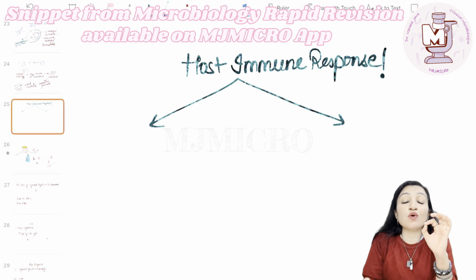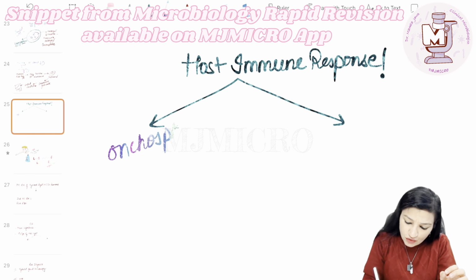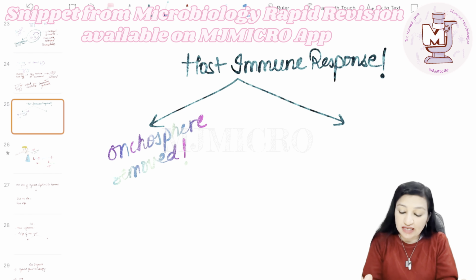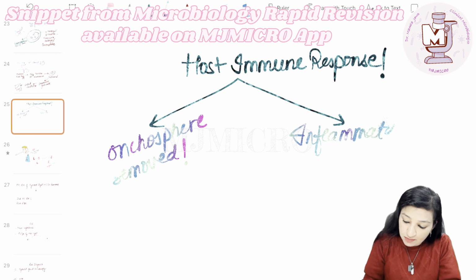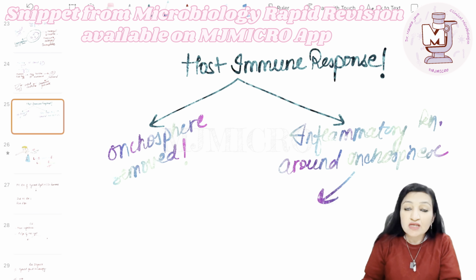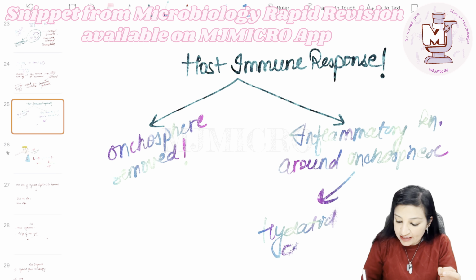A host immune response will be initiated against these oncospheres. In some cases, what happens? The oncosphere is successfully removed and no hydatid cyst formation will take place. But in some other cases, the host immune response fails and an inflammatory reaction is set up around the oncosphere, and eventually we get the transformation of this oncosphere into what? Into the hydatid cyst.